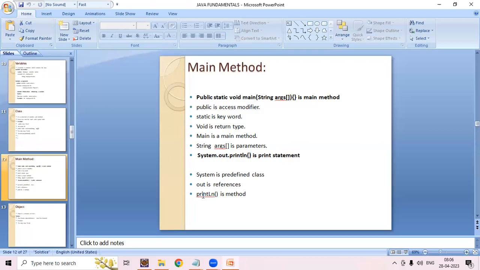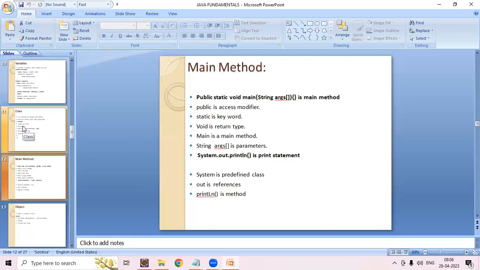You can observe that in args we have defined an array. Whenever we run the class, it will take the values in array format. Generally we are not passing any parameters, but we can pass them. That's why we have written an array over there.